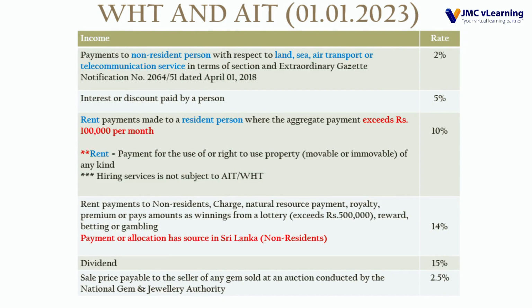Rent payments to non-residents, charges, natural resource payments, royalty, premium, or payment of an amount as winnings from a lottery exceeding $500, rewards, betting or gambling, payment or allocation as a source in Sri Lanka. In the case of a non-resident, rent, whatever, the withholding tax rate is 14%, right?